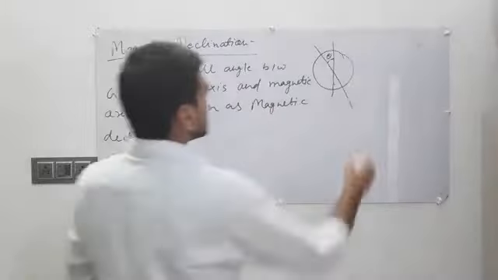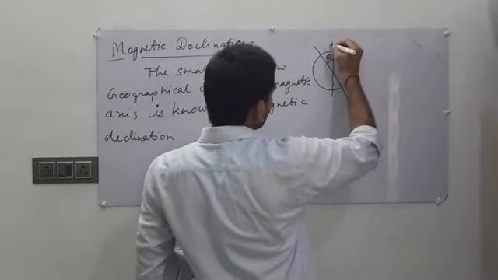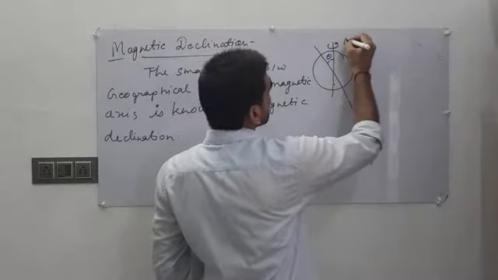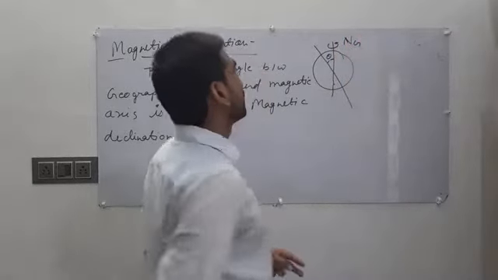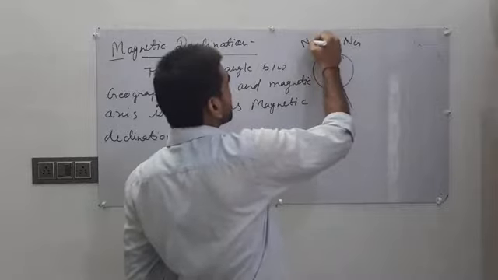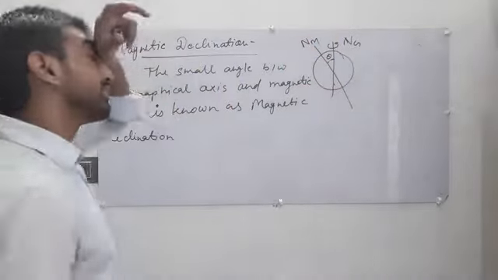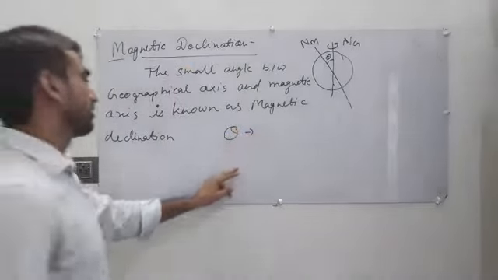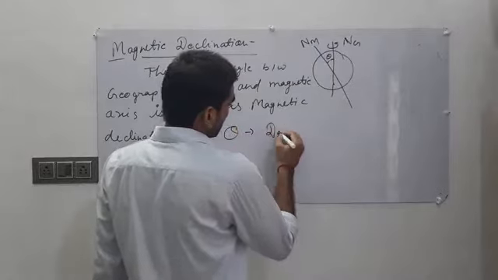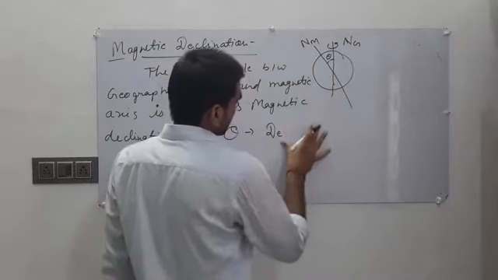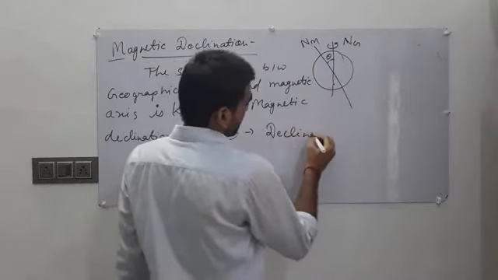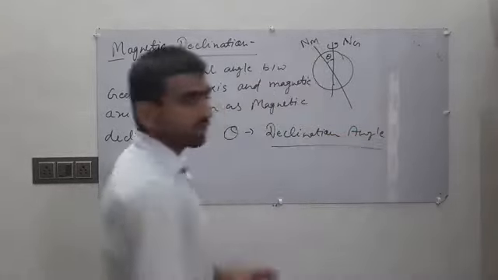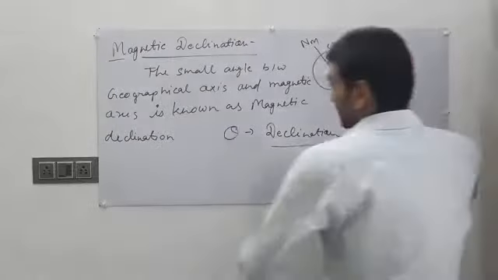So this is your rotational axis or geographical axis, which is denoted by north G, and this is your north magnetic. That means theta will be your declination angle. I hope you understand well.